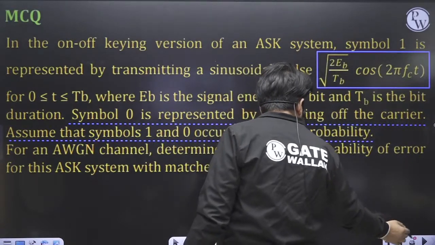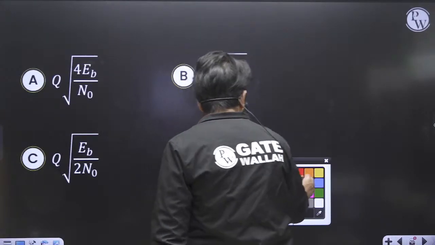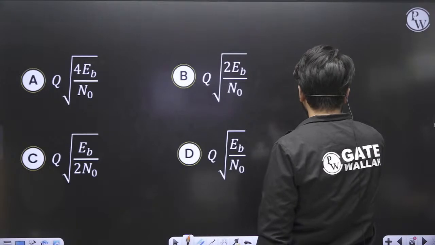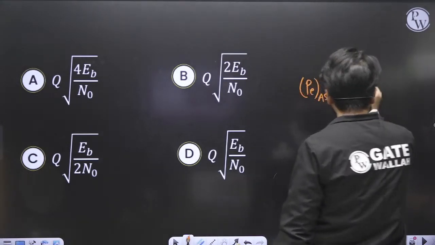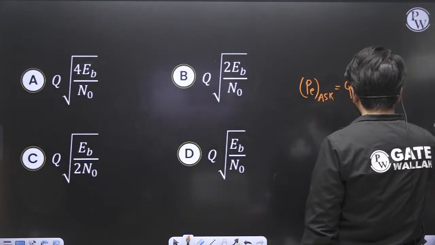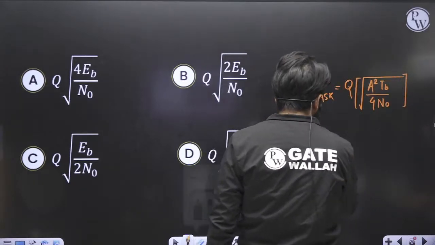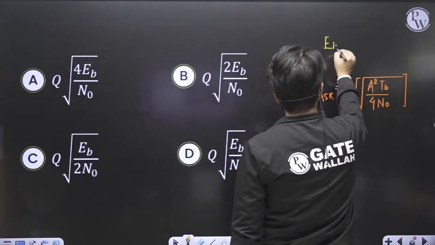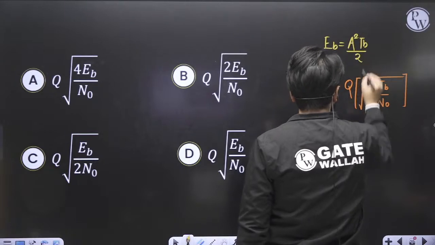We already know the formula of the probability of error for ASK. It comes out to be Q of under root A square TB by 4 N naught. What is the bit energy? It will be A square TB by 2.